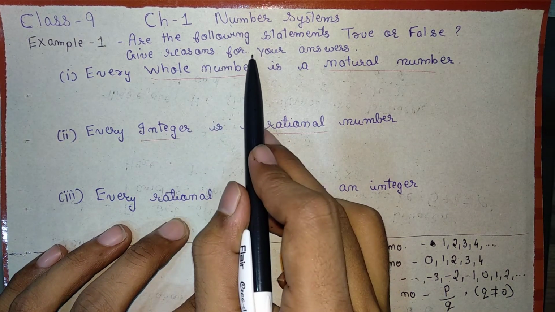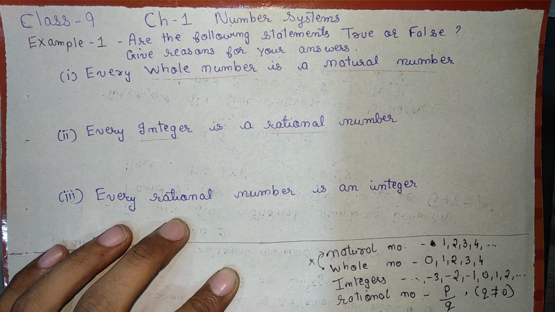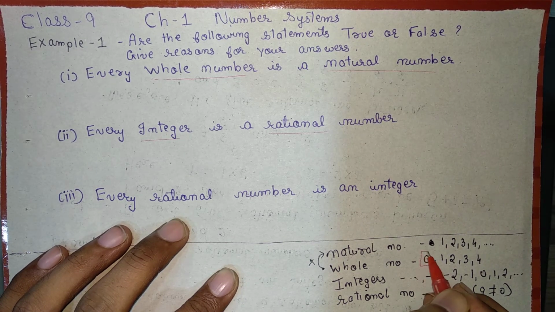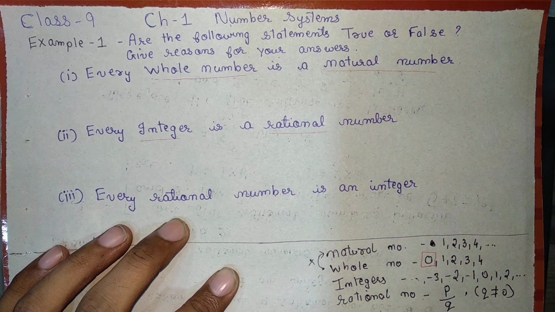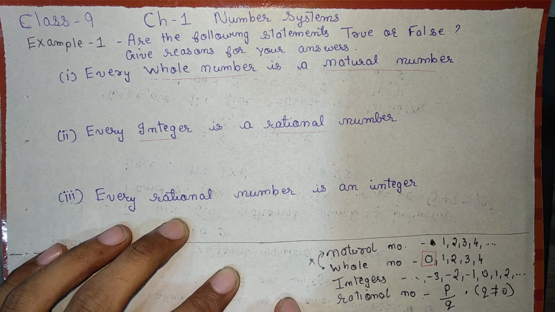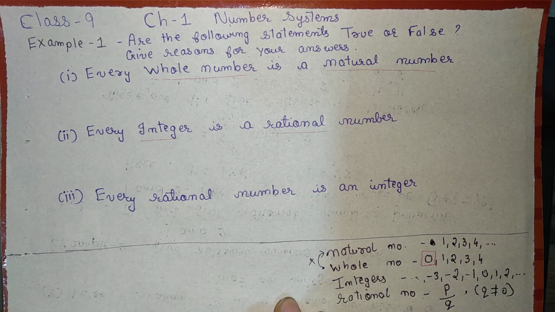Now we also have to give a reason. The reason is 0. 0 is a whole number, but it is not a natural number.